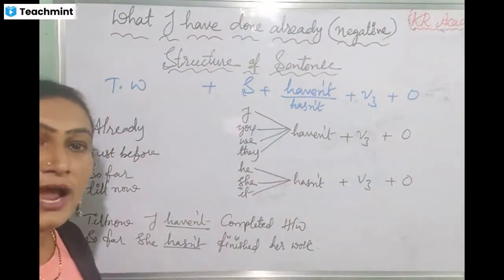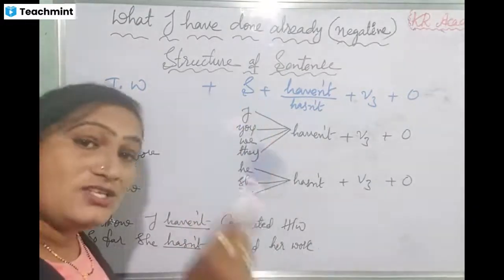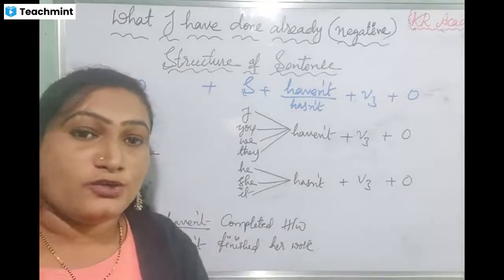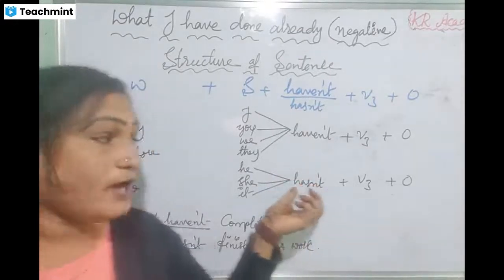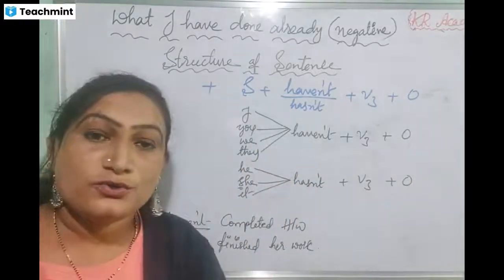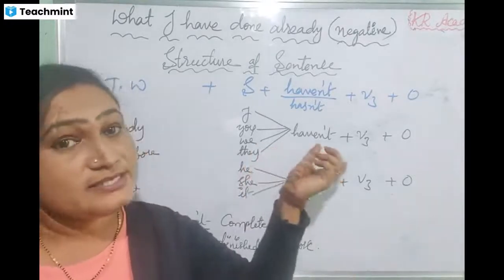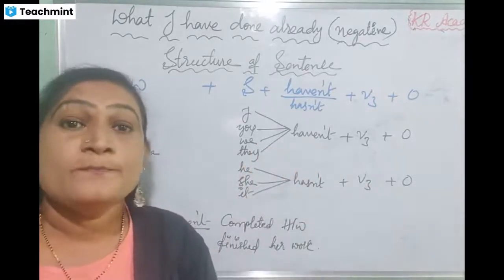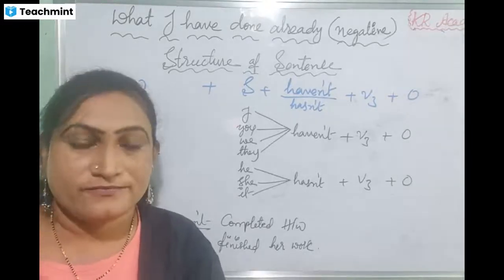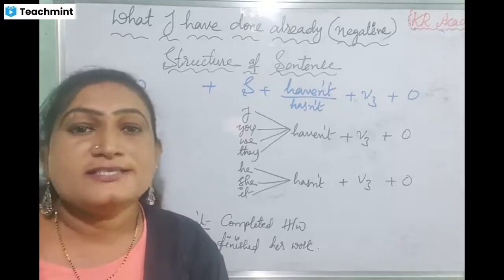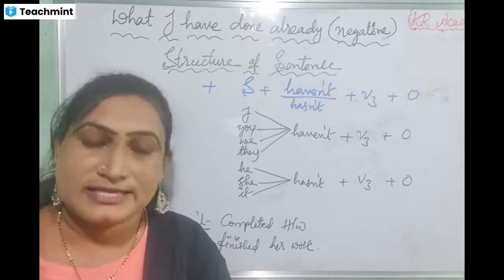So like this, you have to prepare positive sentences with all the subjects, then change them into negative by using haven't or hasn't. Okay. So you have to practice this way. Whenever you practice, first arrange positive sentences, then change all those sentences into negative. Then pronounce all the sentences together. Then you get an idea about the difference between the sentences.